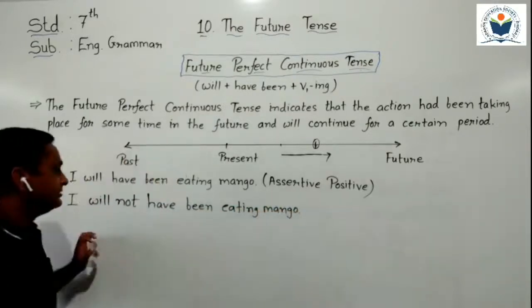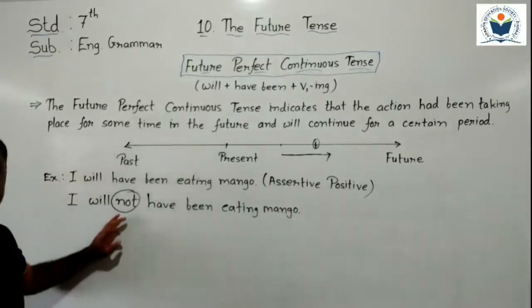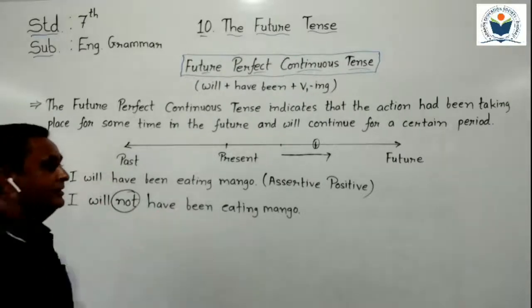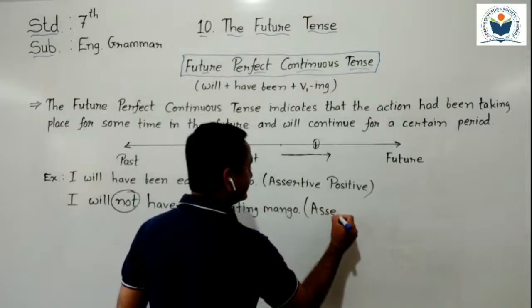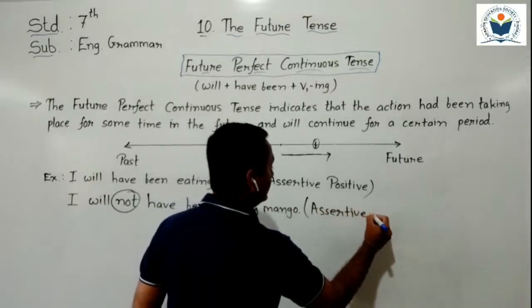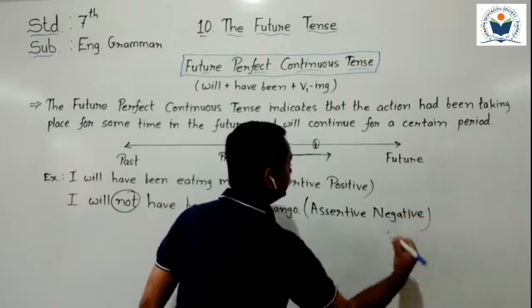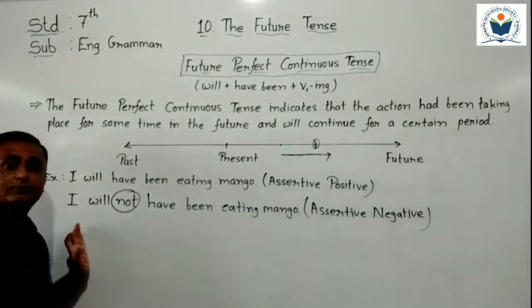Can you understand, students? Here I put not to make a negative sentence. Okay, I will not have been eating mango. Now it is considered an assertive negative sentence. Understand, students?